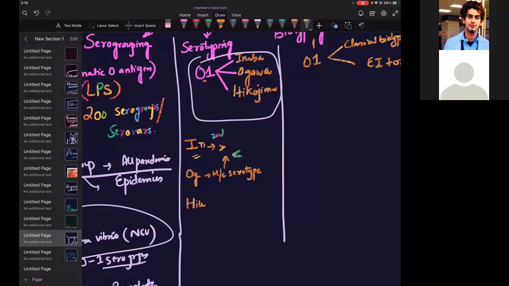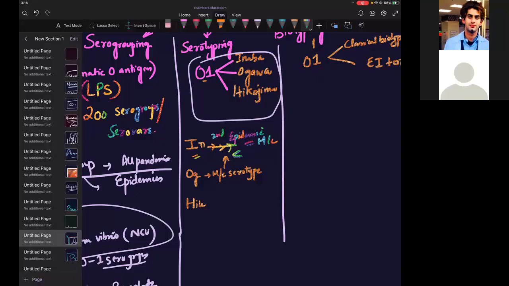Once any epidemic happens, what is the most common serotype found from the clinical sample? It is Ogawa, then Inaba. But when an epidemic happens, this changes. Inaba will be the most common and Ogawa will be second, so there is a shift. In epidemics, Inaba will become the most common. Are we able to understand?